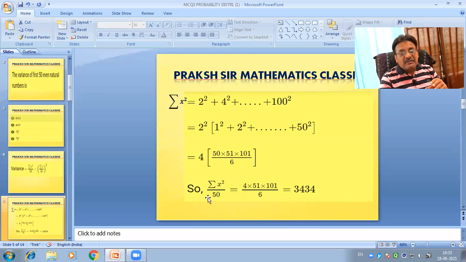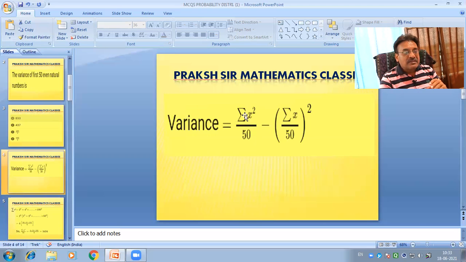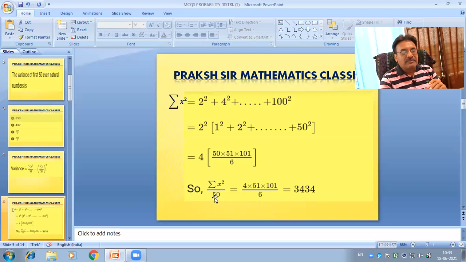Then we find here sigma x square upon 50. And just we find sigma x square is this. So here this upon 50, so 50, 50 get cancelled.